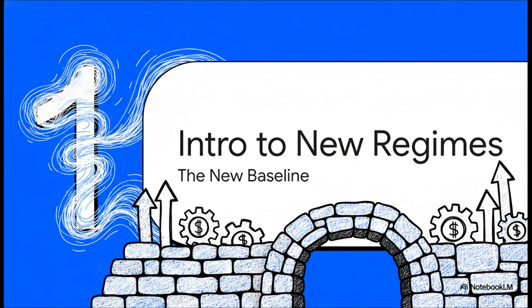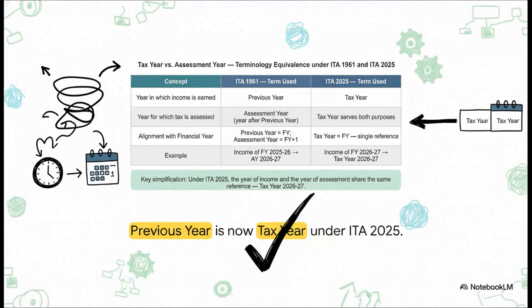Section 1. Introduction to New Regimes, Setting the New Baseline. For well over 6 decades, the Income Tax Act of 1961 relied on a pretty confusing dual concept, right? We had the previous year when the income was actually earned and the assessment year when it was taxed. Well, the 2025 Act throws that out the window and simplifies things entirely.